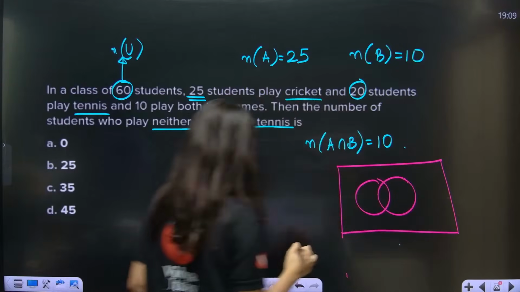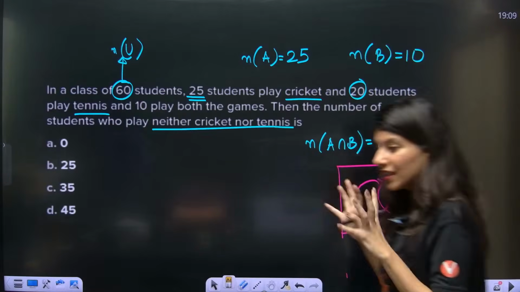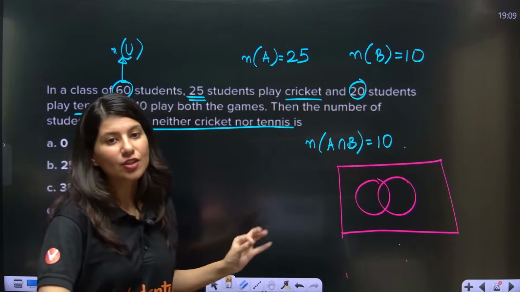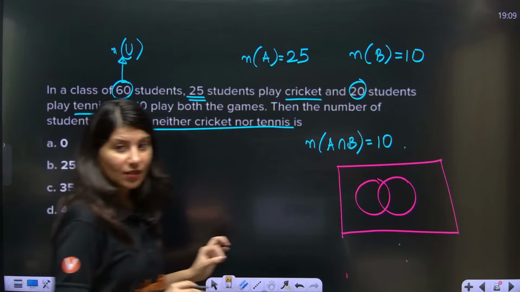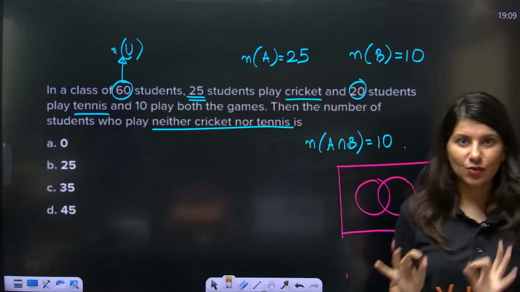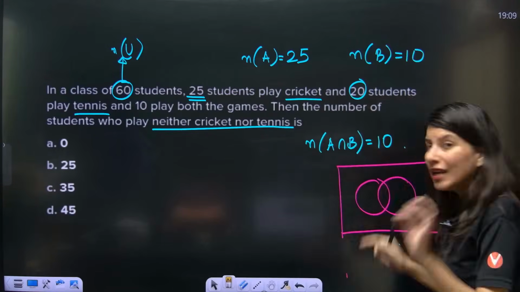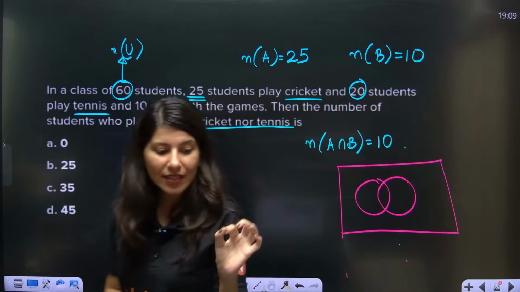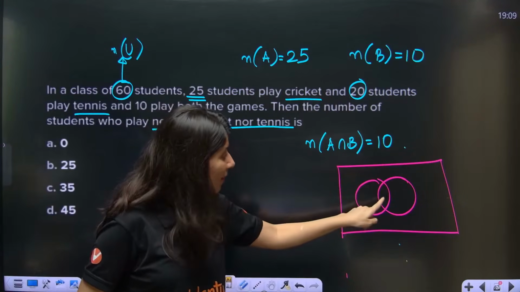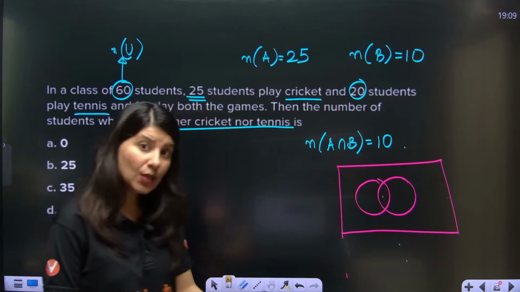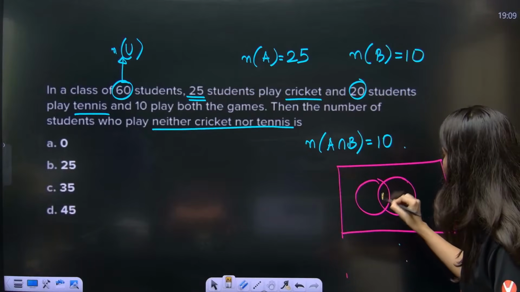First of all, the overall rectangle, the sum total of the complete rectangle, should be 60. That is the very first thing. The sum total of this rectangle should be 60 students. Now, ninja tip of the day: while doing such questions, always think about filling this middle thing. That will help you the most. So clearly, intersection is 10. So this is your 10.